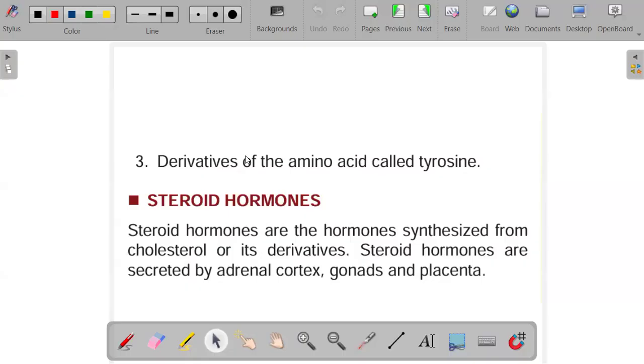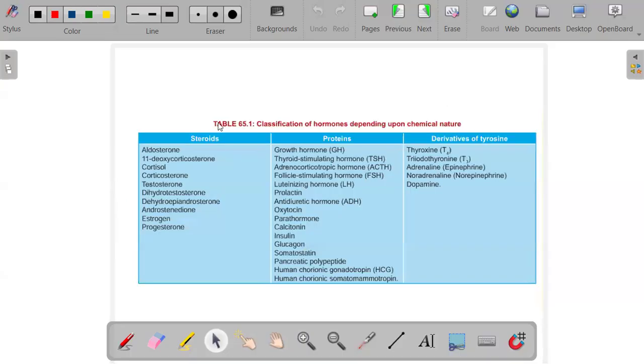Aside from this, we also have examples of these steroid hormones. Some examples of steroid hormones are aldosterone, cortisol, testosterone, estrogen, progesterone. All these are some of the common examples that you can give under steroid hormones. I hope this part is clear.